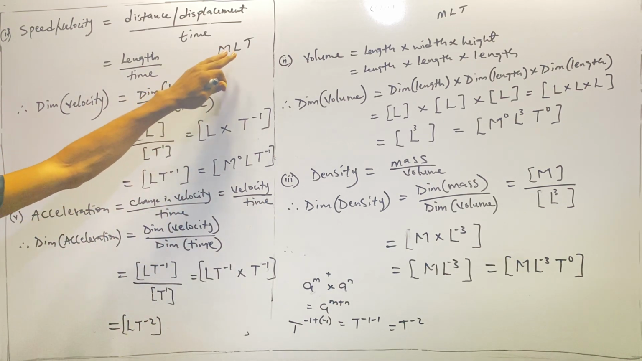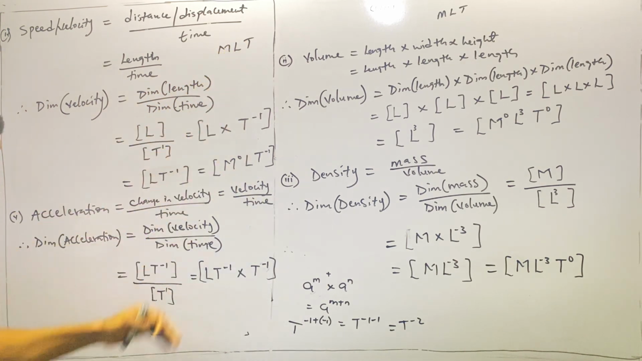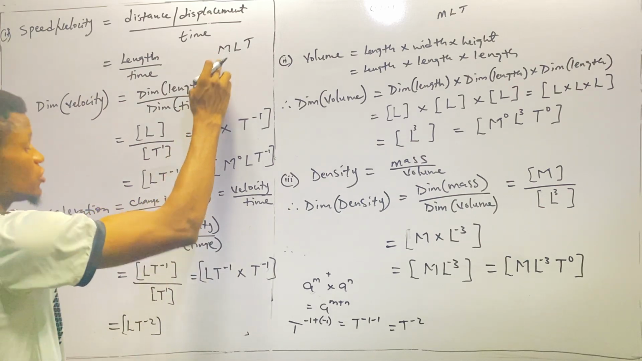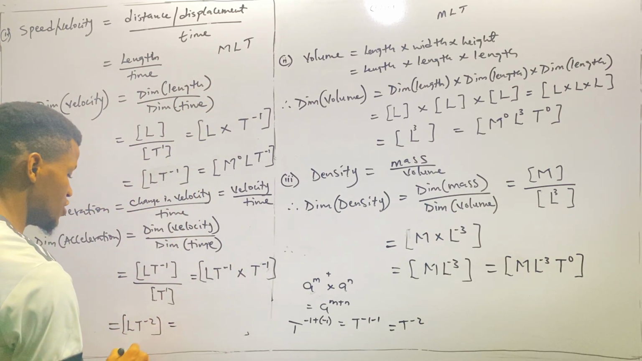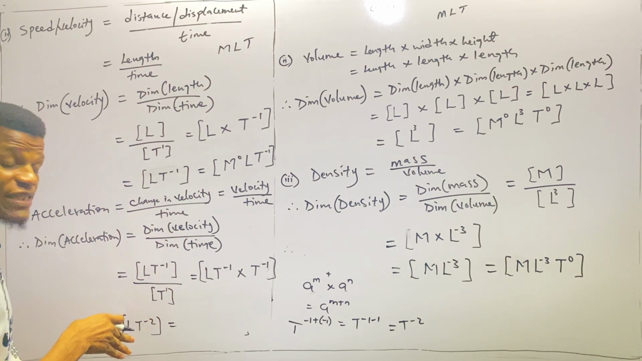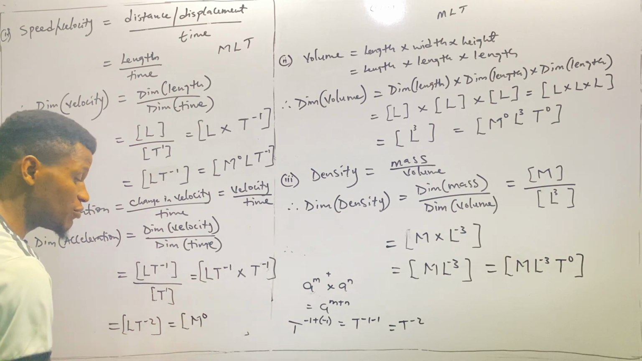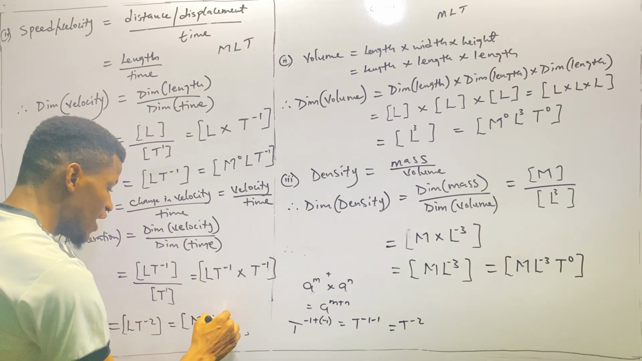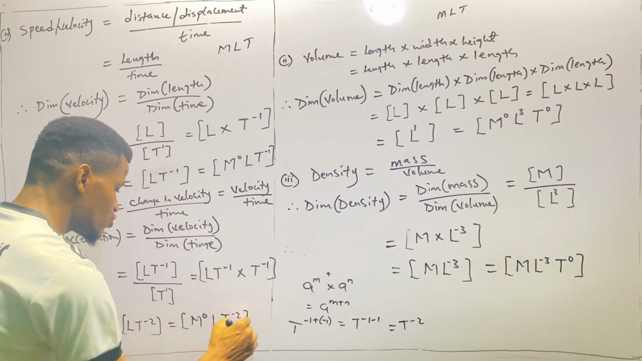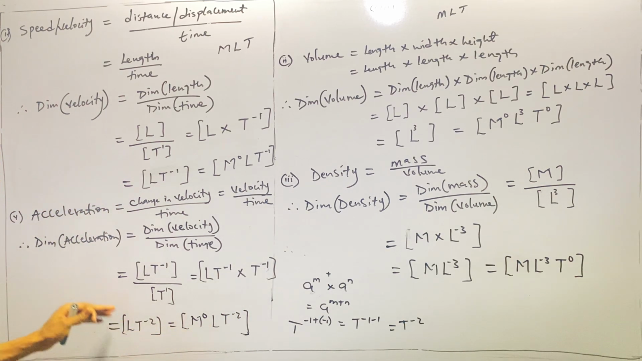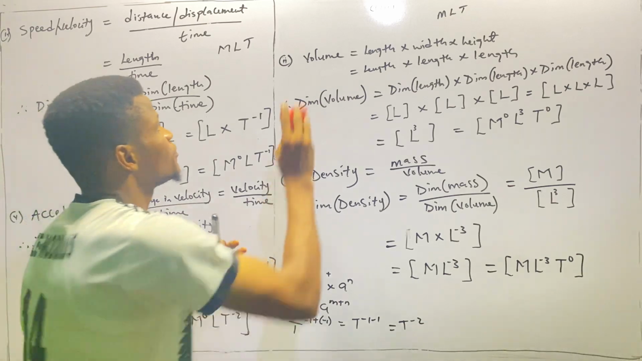But I'll put it in the standard form, in form of MLT. We only have L and T, but with no M. So we can introduce M here. Because M does not exist in this quantity, we can introduce it as raised to power 0. So we have M raised to power 0, then we have L, then T raised to power negative 2. And that is the dimension of acceleration. Now we go over to the next one.